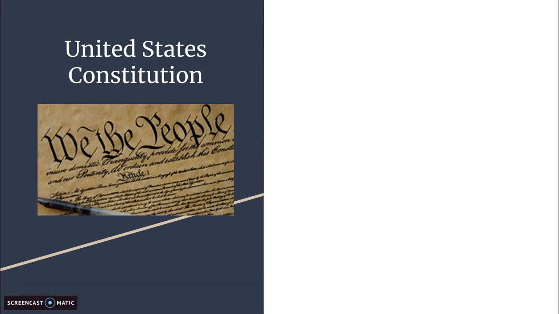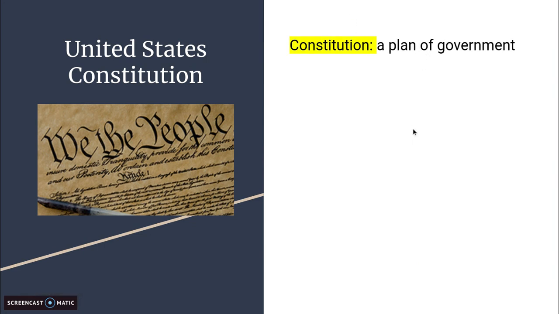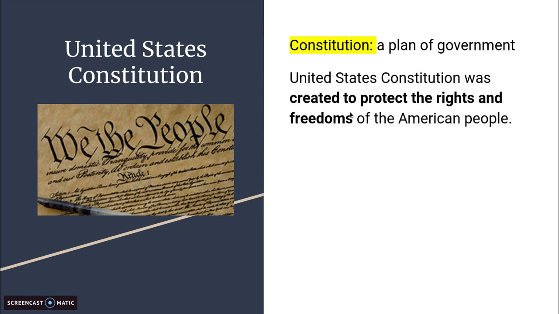So the United States has a constitution. A couple chapters ago, before we went to online learning, we talked about Ohio and how Ohio created a constitution. A constitution is a plan of government. The United States Constitution was created to protect the rights and freedoms of the American people. So the Constitution not only set up a government system, but the main purpose of the United States Constitution was to protect the rights and freedoms of Americans.